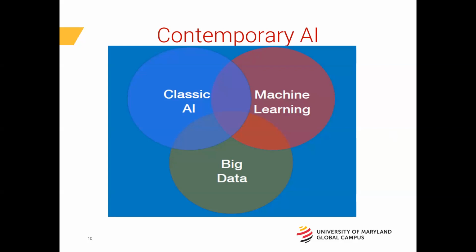I guess up to now that was totally detached, but I think by now, after several weeks, the idea is getting closer. Why we are talking about this merge of big data and machine learning into the evolving of contemporary AI.